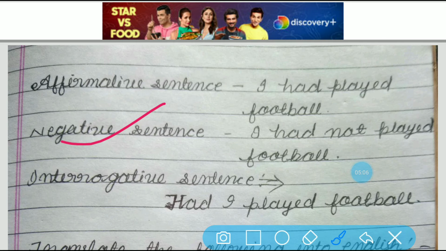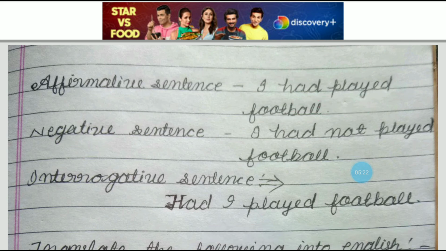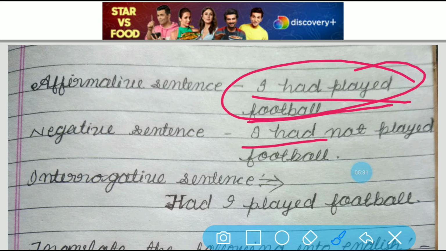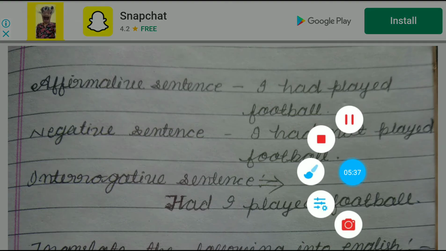I had played football. Here, what is football? It is the object. I is the subject. Had is the helping verb. Played is the verb's third form: play, played, played. Football is the object. Now let's see what the negative sentence will be when we change this affirmative sentence. I had played football. I had not played football. So what changes can you see here? It's very easy to understand.